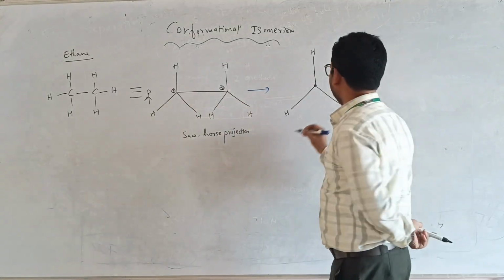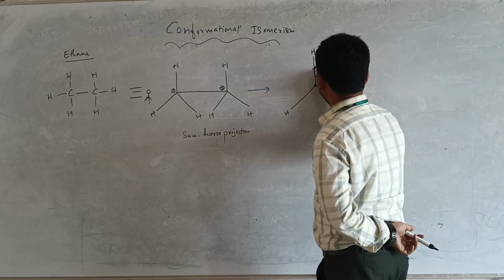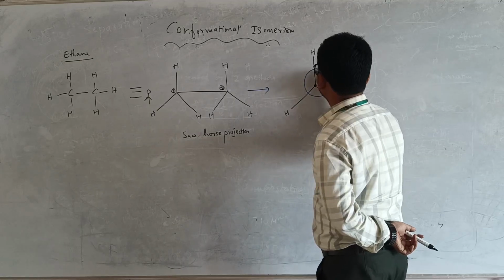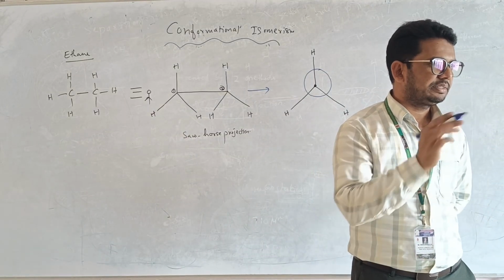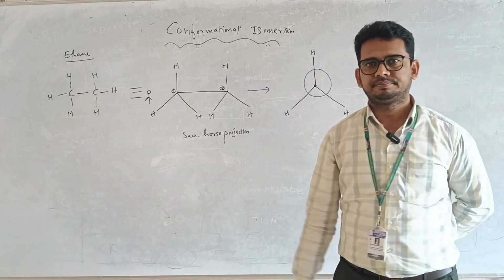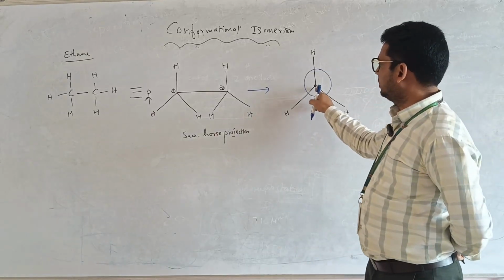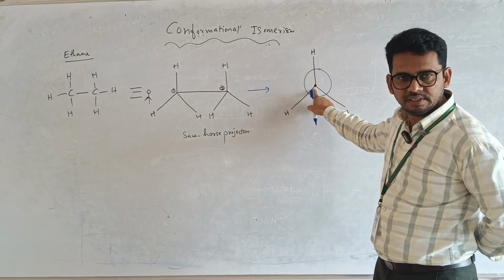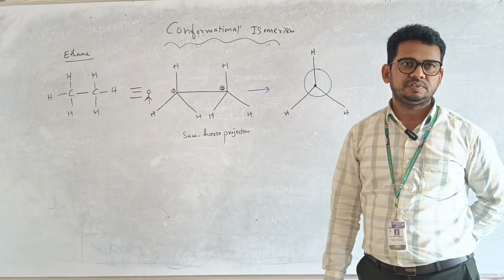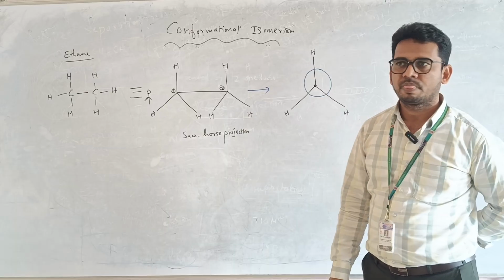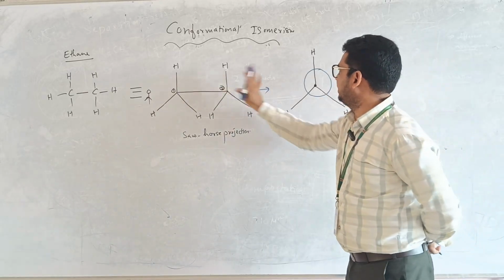But the second carbon I am representing with a circle, a large circle. Just listen carefully. Second carbon with a large circle. First carbon, the dotted one.